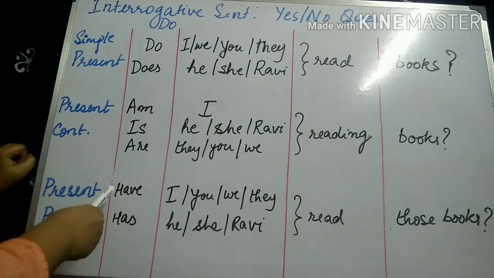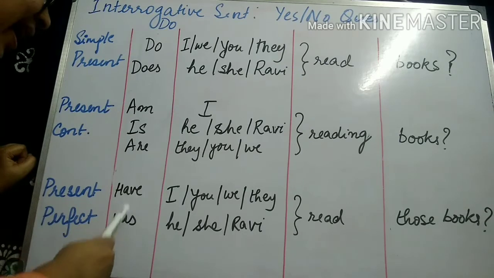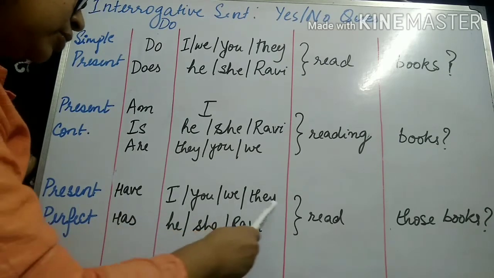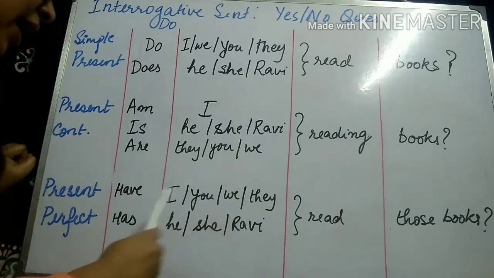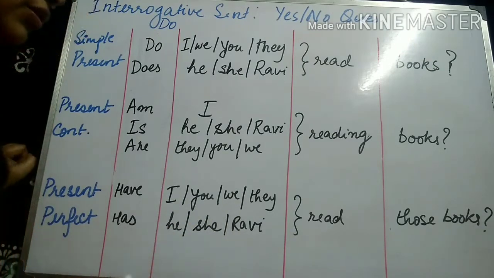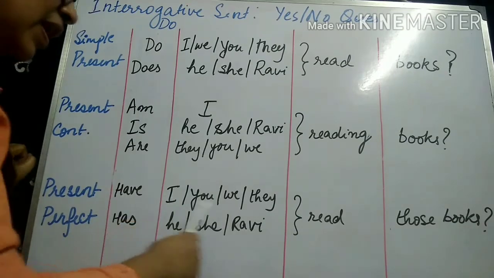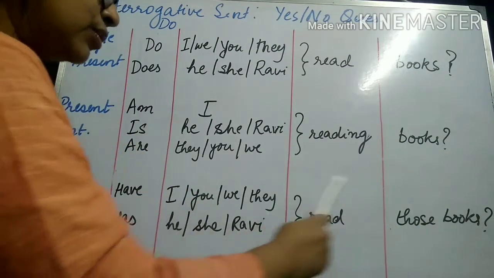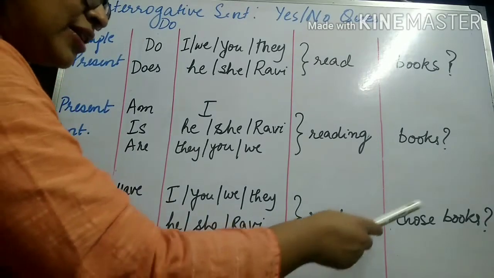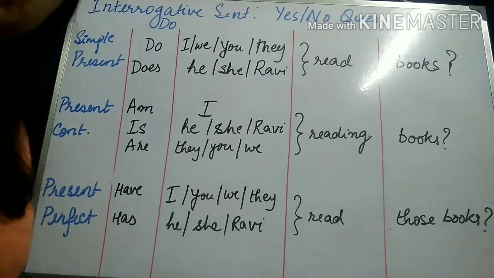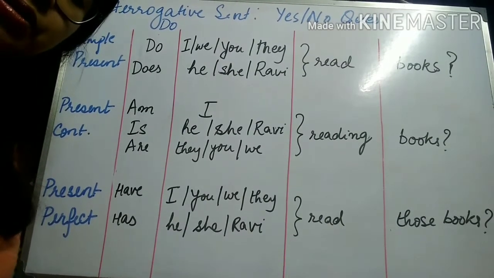Present perfect tense, the verbs to be used in present perfect will be have and has. Have will be used with the plural subjects, and has will be used with the singular subjects. Again, I is an exception. So have I read those books, or have you read those books? Have they read those books? Similarly, has he read those books, or has Ravi or has she read those books? Ending with a question mark.